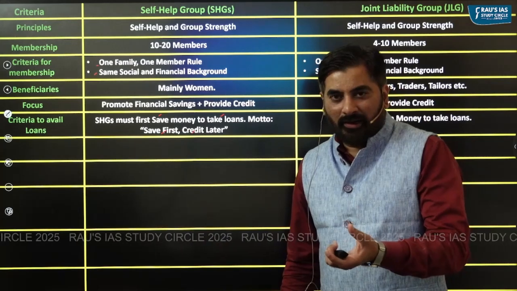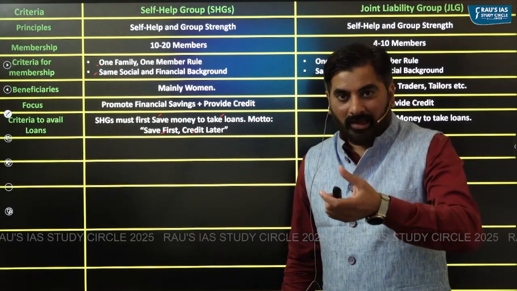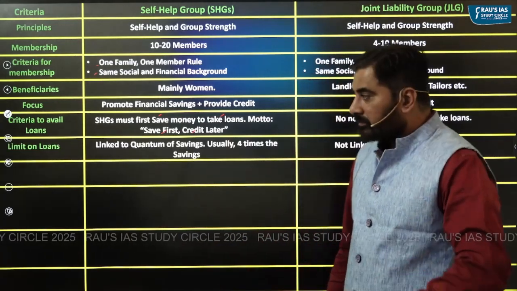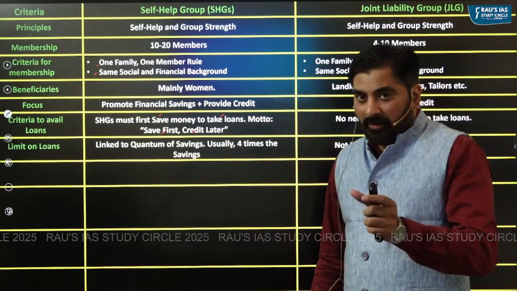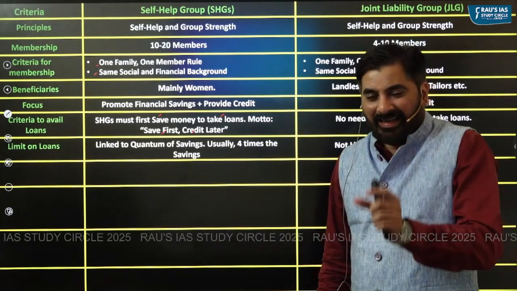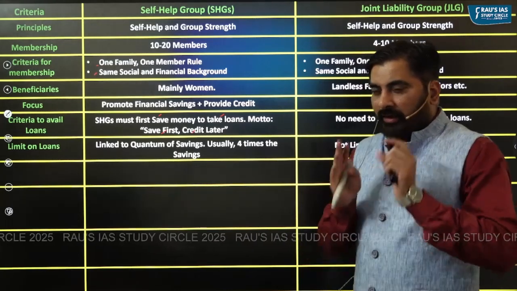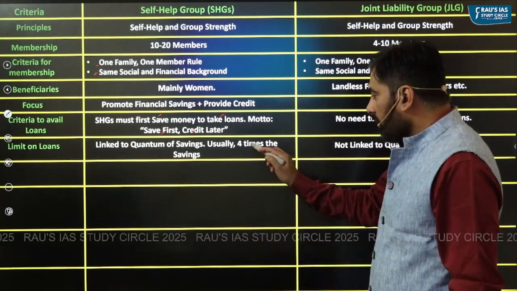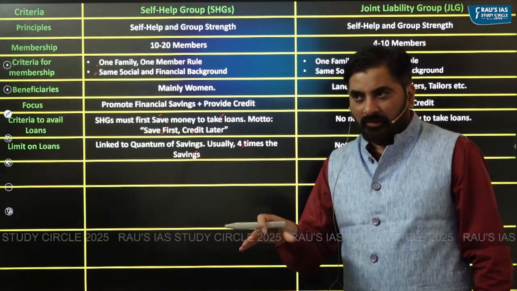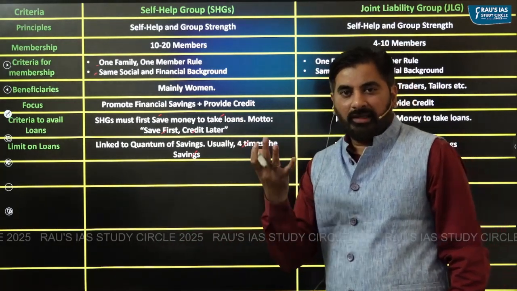But as far as joint liability group is concerned, there's no need to have the savings first to take loans. That is why the focus of joint liability group is mostly on providing credit. In case of SHG, there's a limit on how much loan will be given to them, and that limit is linked to how much money the self-help groups are saving. Usually, the loan sanctioned to SHGs is 4 times the savings. So if SHGs save 10,000 rupees, they'll get credit of 40,000, 4 times. So total corpus will be 50,000.